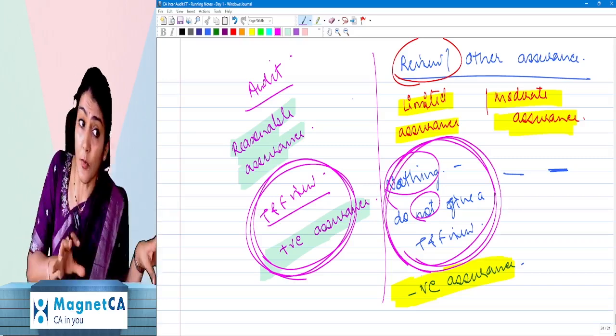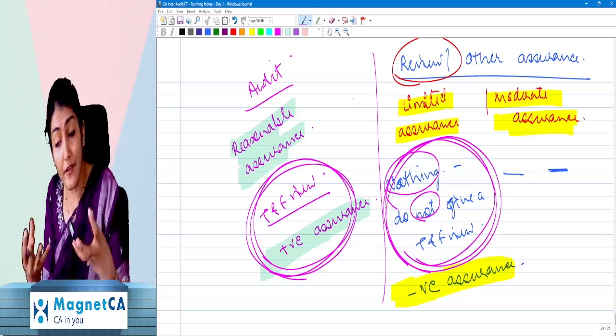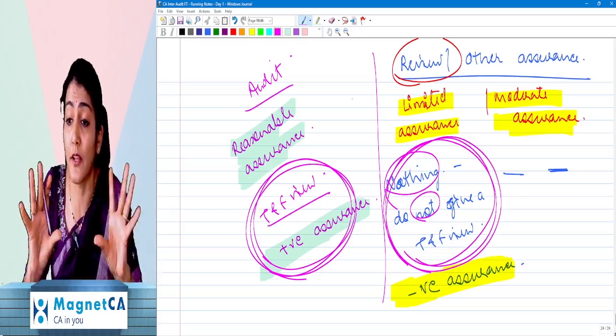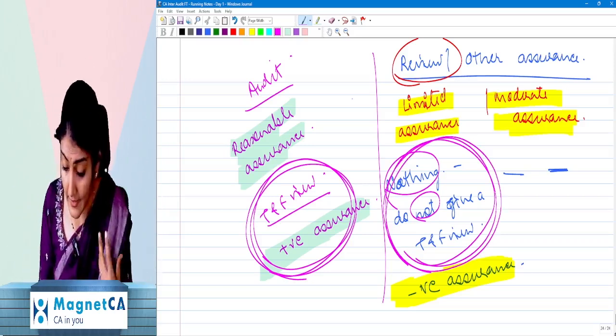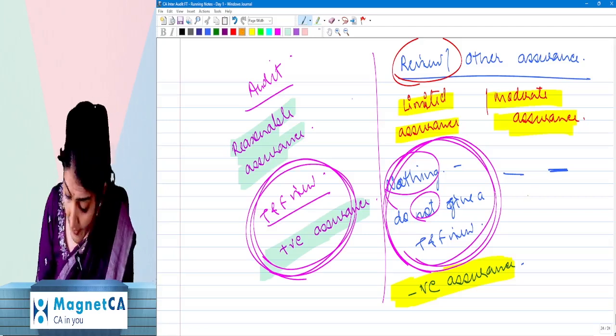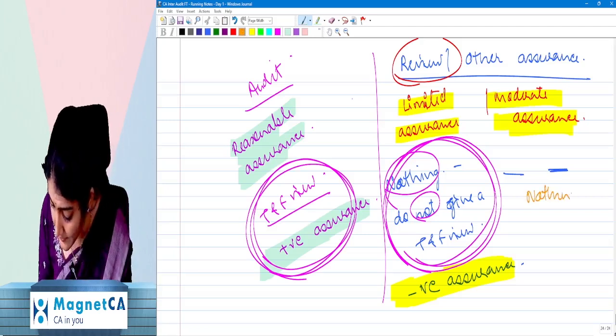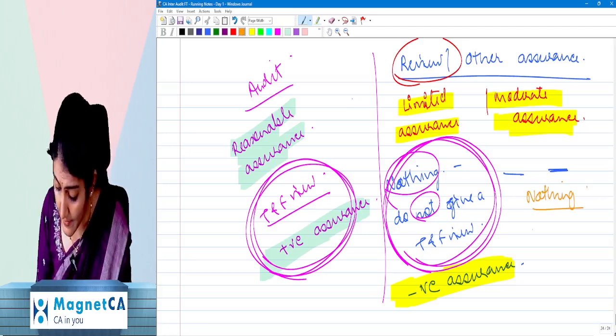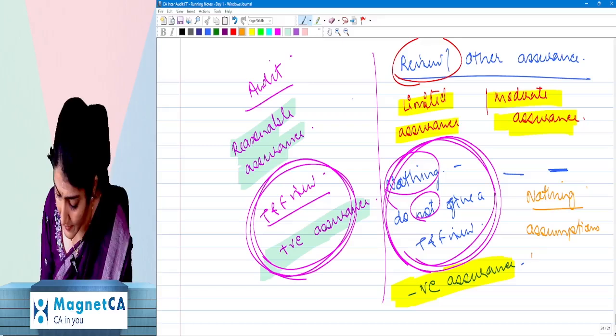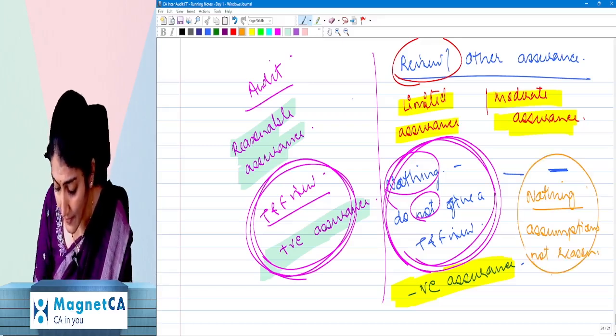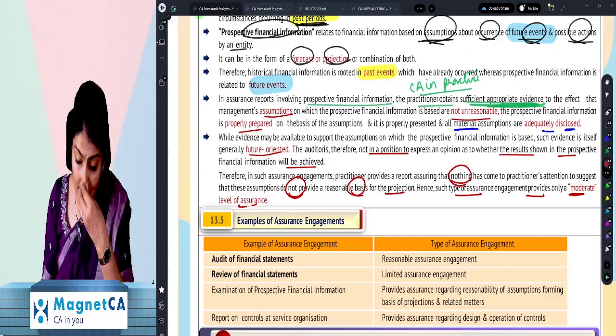Nothing has come to our attention that causes us to believe that the financial statements do not give a true and fair view. Like in case of the prospective, what do we say? Nothing has come to our attention that causes us to believe that the assumptions are not reasonable. Right? That means the assumptions are reasonable, but that is the step.